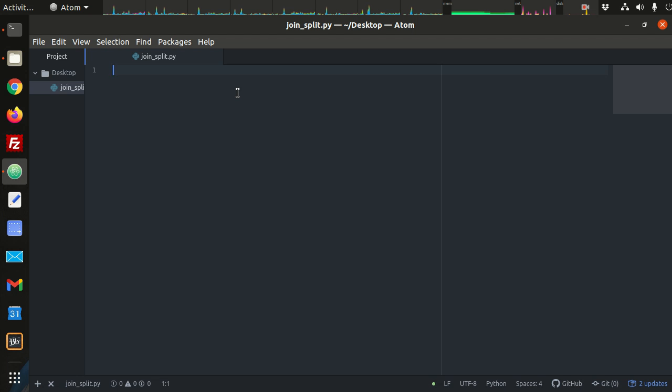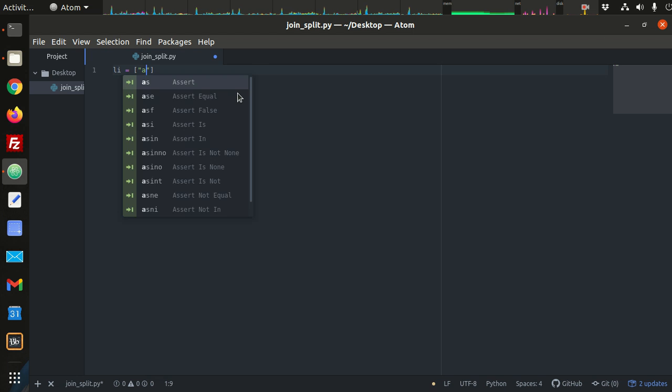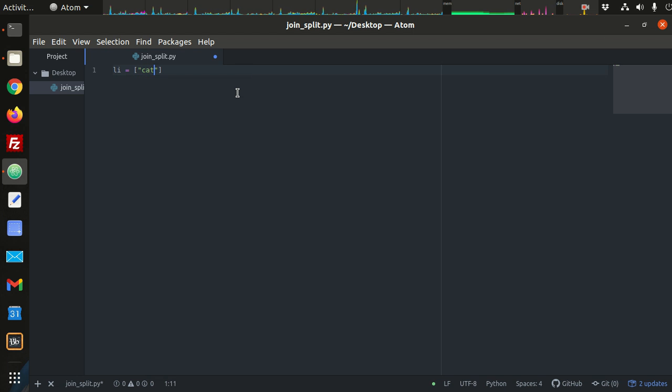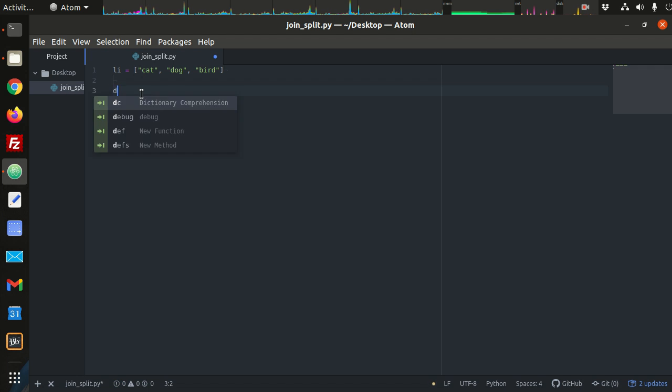Okay, so the way the join function works is if you have a list of items and we say, you know, cat, dog, bird. If I want to join all of those items together using some delimiter, some separator, I can do that by specifying the string that I want to be my delimiter.